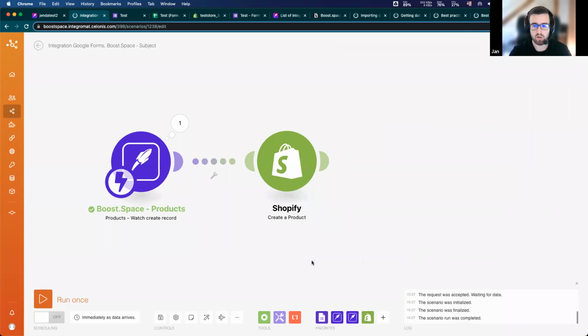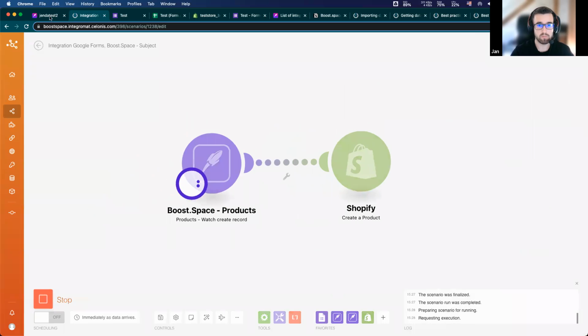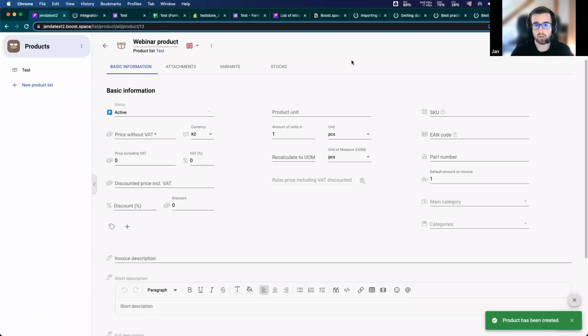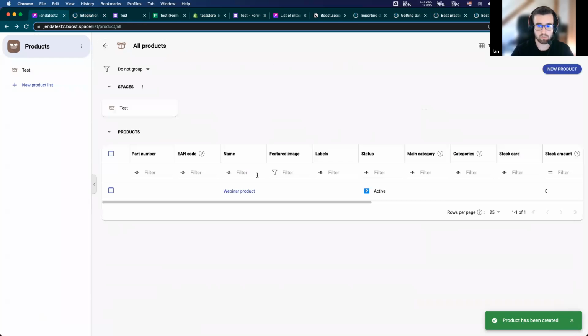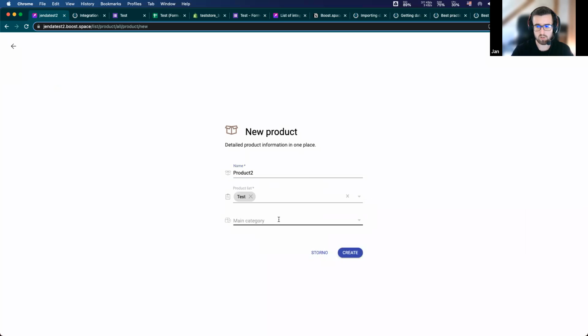So now the scenario is already prepared. And after I run this scenario, I will receive the data when the product is created and create a product in our Shopify account store. So I will run it and I will try to create another product. I don't know, product 2, the same list, and I'm not choosing any category because I don't have any category.